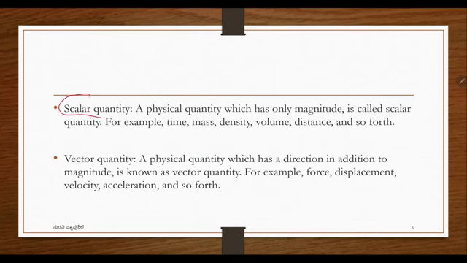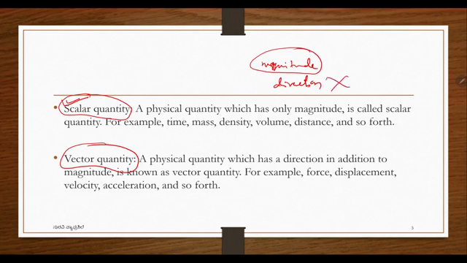Next, you should know scalar quantity and vector quantity. Even though you have learnt, please remember that for any physical quantity, a scalar quantity has only magnitude but no direction. When we are going for a vector quantity, it will have both magnitude and direction. Example of scalar quantity: time. Time has only magnitude, there is no direction. Mass, density, volume. But remember, mass does not have direction, but weight has direction. Weight is a vector quantity, mass is a scalar quantity.